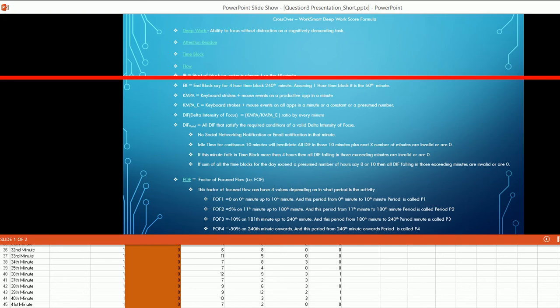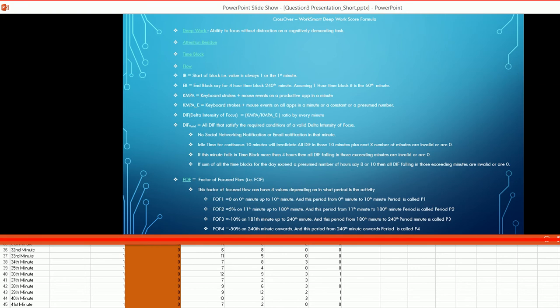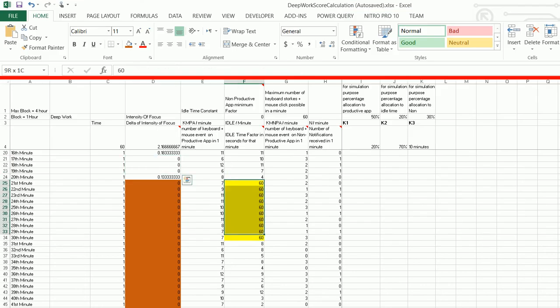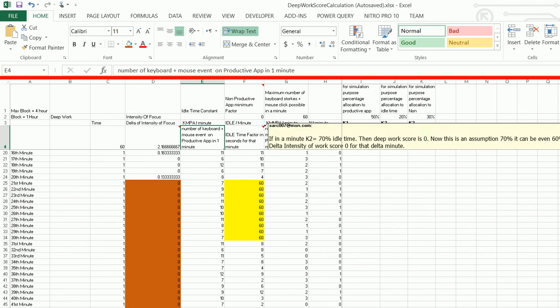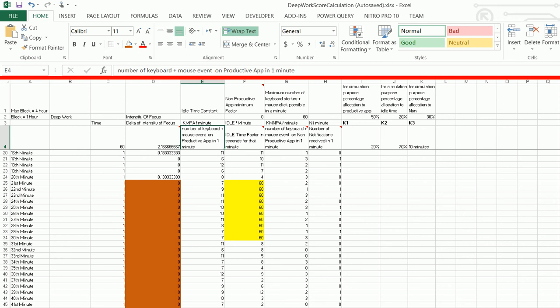Going back to the slide, idle time for a continuous 10 minutes will invalidate all DIF in those 10 minutes, plus the next X number of minutes are also invalid, or 0. What do I mean by that? For example, for continuous 10 minutes, this is the KMPA, the number of keyboard and mouse events on a productive app. This is the idling time in seconds in those particular minutes.